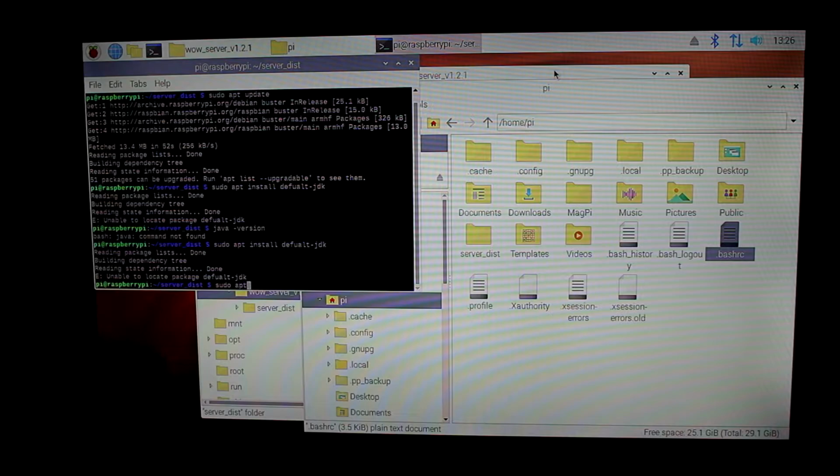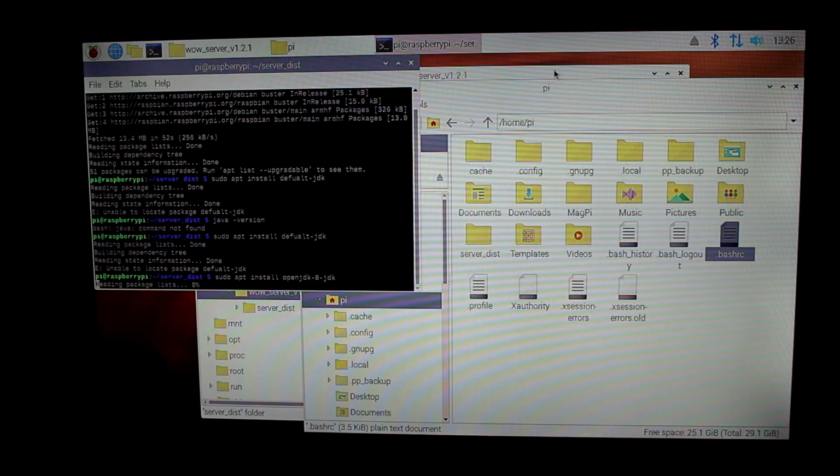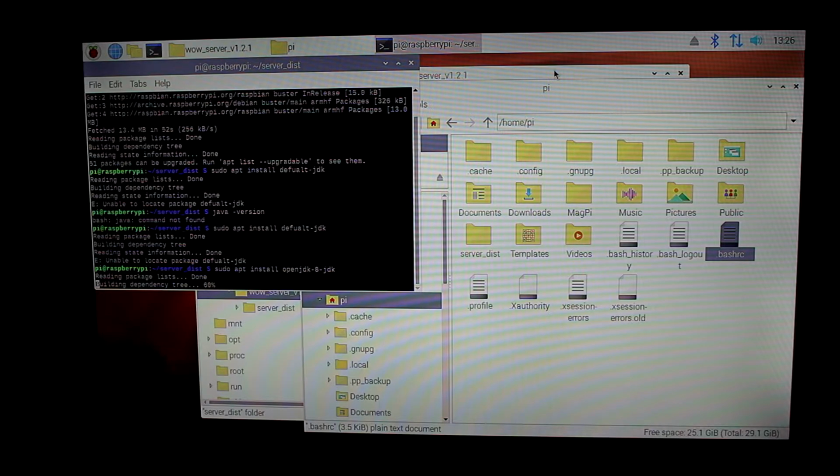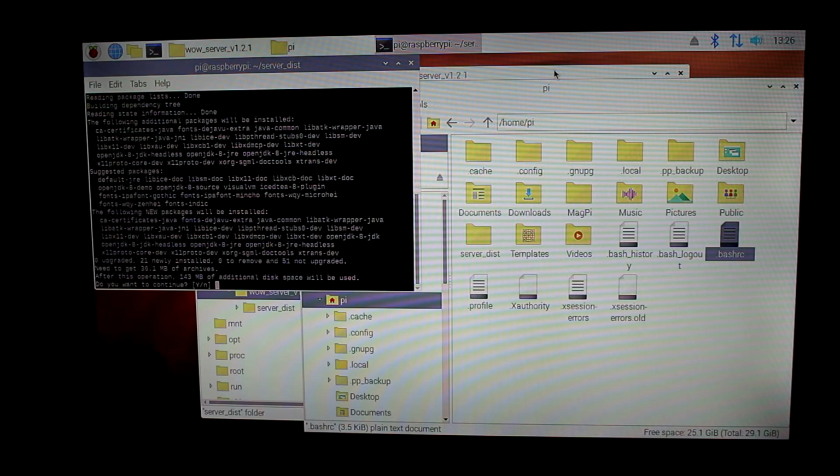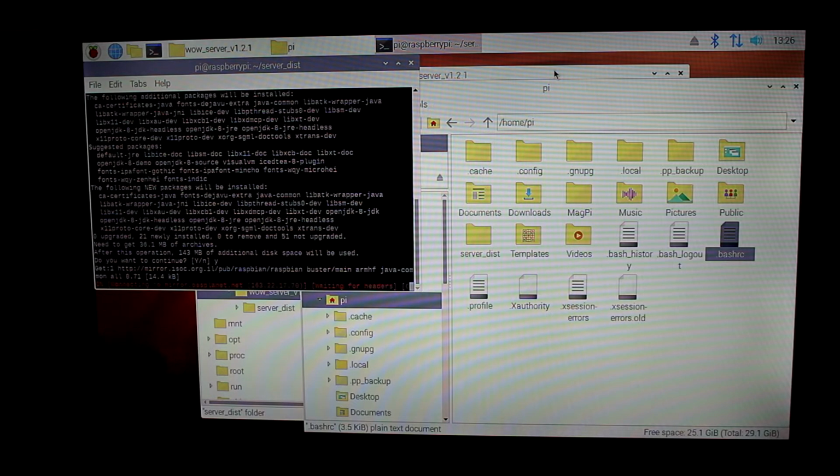Now enter the following command: sudo apt install openjdk-8-jdk. We'll click on Y and then enter.